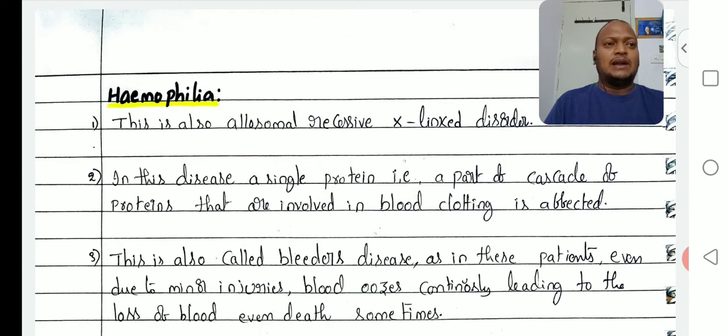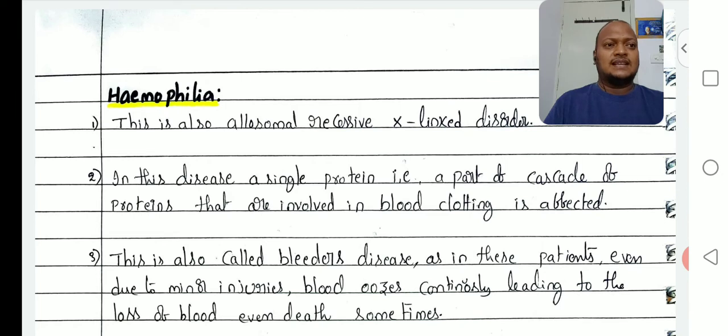Whenever an injury happens and blood comes outside from the injury, the natural blood clotting process takes place. The natural blood clotting process takes place by a cascade of protein system. Different types of factors are present inside the body.